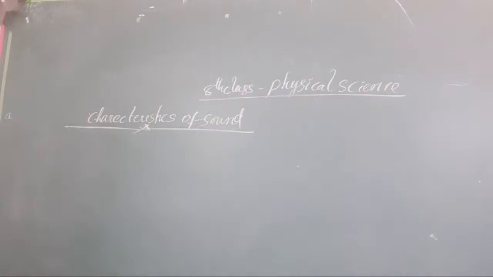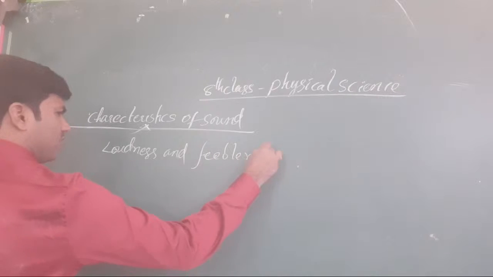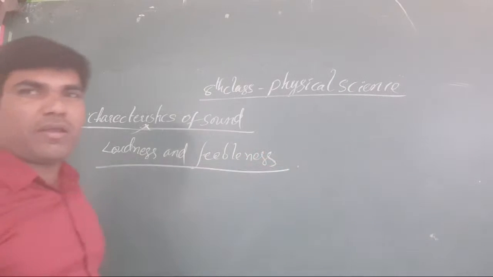Mainly, one characteristic decides the loudness of sound as well as the feebleness of the sound. Clear or not, all of you? Loudness of the sound as well as the feebleness of the sound. How is it actually produced? What is the reason for this feeble sound and loud sound? That is what we have to discuss: loudness and feebleness. Okay, clear or not, all the students?